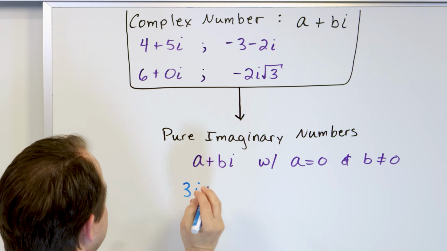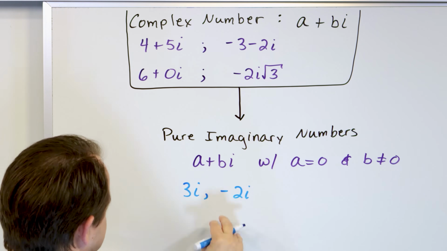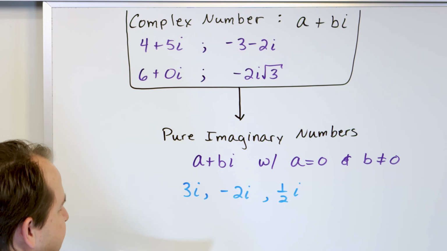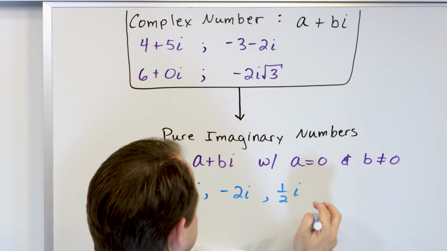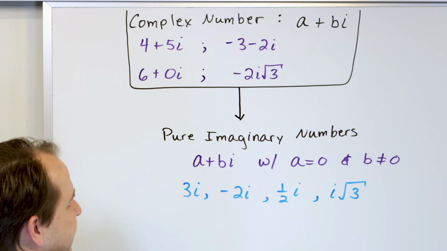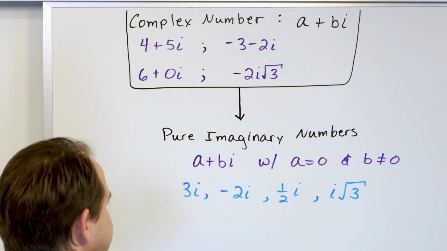These are just the imaginary numbers. 3i, that's a purely imaginary number. -2i, that's a purely imaginary number. 1/2 i, that's a purely imaginary number. So you can have fractions involved, of course. i times the square root of 3, that's a pure imaginary number. Don't let the square root get in your way. I mean, it's still just an imaginary number, right?